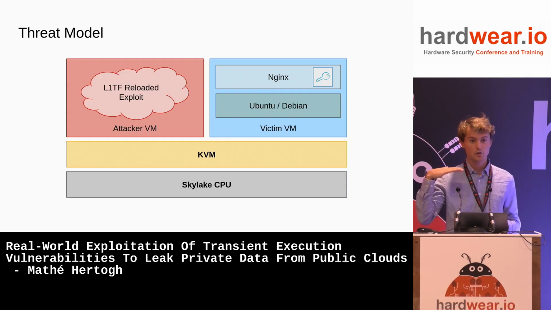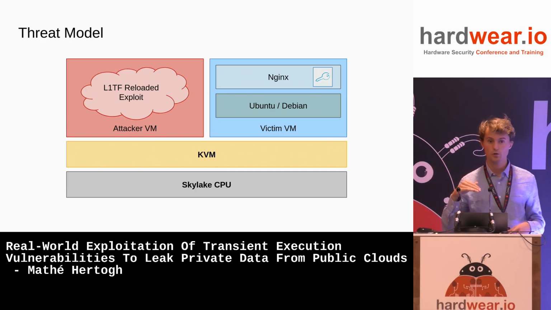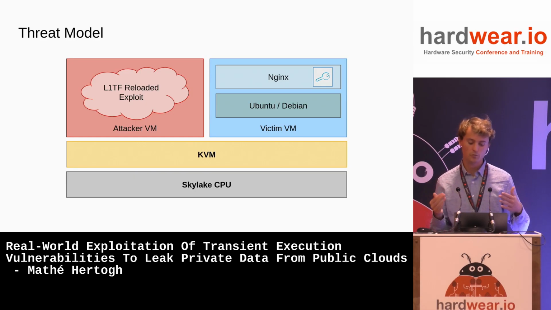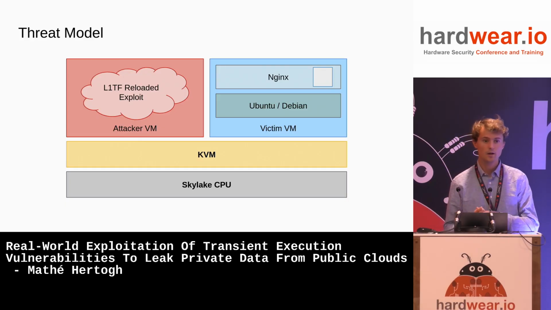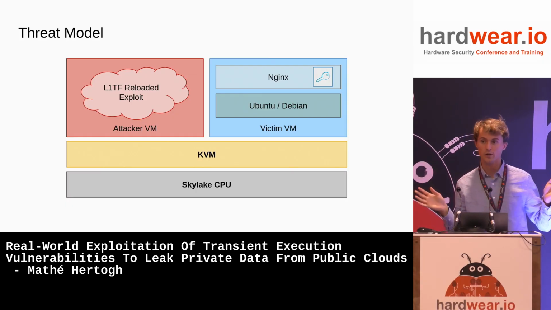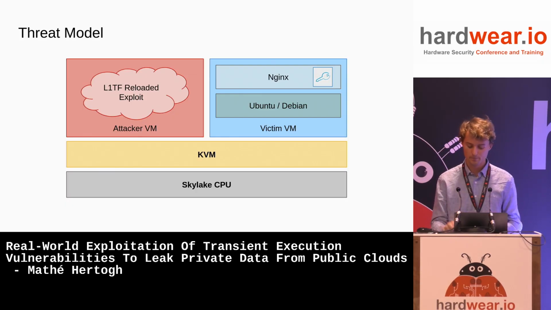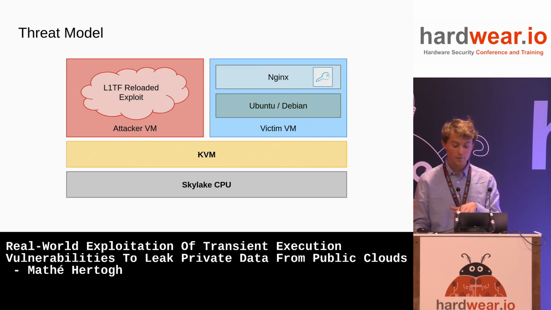Secondly, the hypervisor on top is KVM. Both Google and Amazon run some version of KVM. We don't know exactly what patches they have, but some KVM thing. The exploit technique that I'll tell you about is actually general, independent of the hypervisor. But our exploit targets this one, specifically KVM.